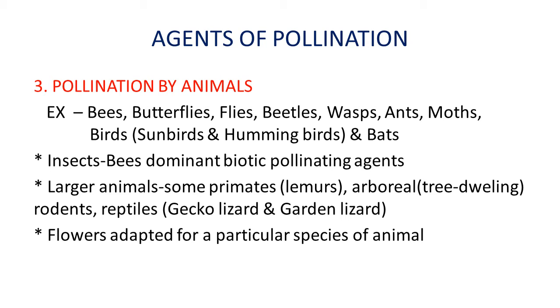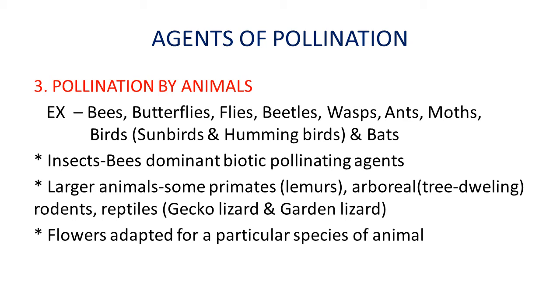In your surroundings you have also observed so many insects. For pollination purposes they often visit gardens. Some examples are bees, butterflies, flies, beetles, wasps, ants, moths, birds, especially sunbirds and hummingbirds, and bats. All these animals visit flowers. Through this, the pollination mechanism is achieved.